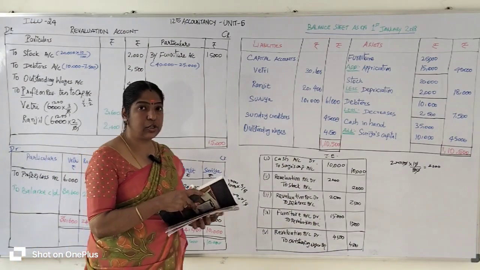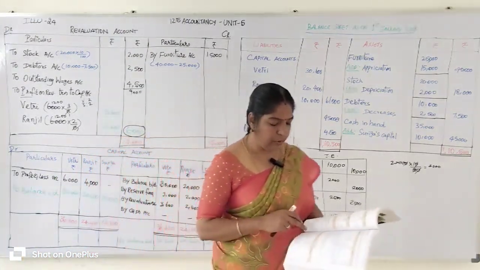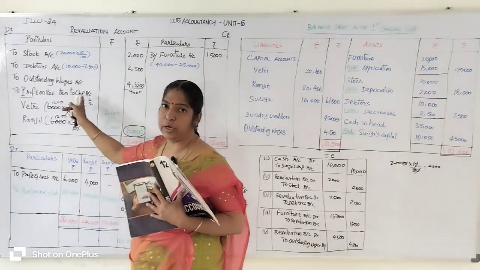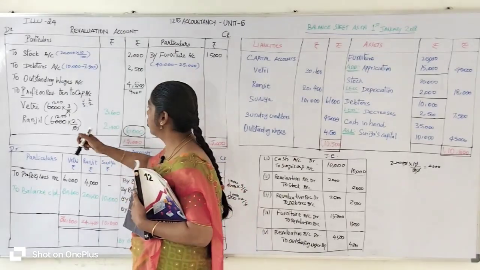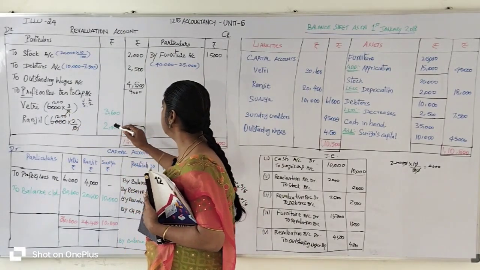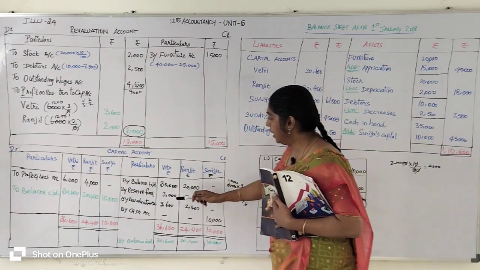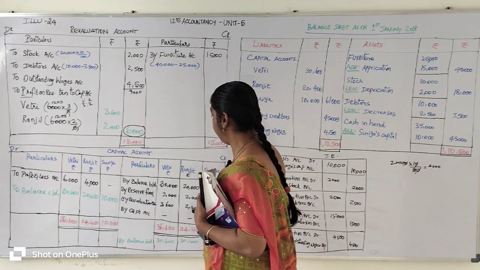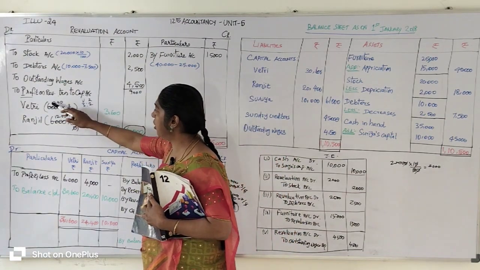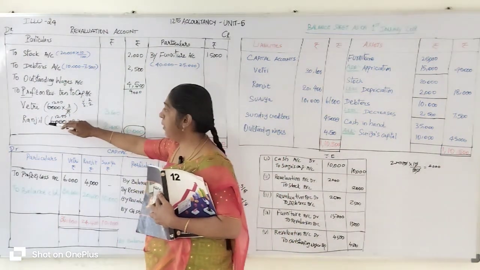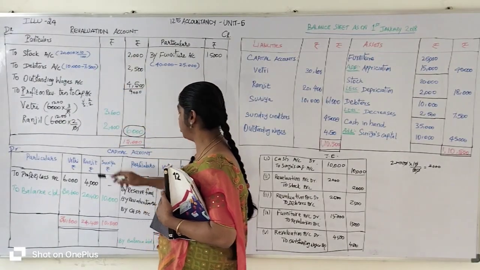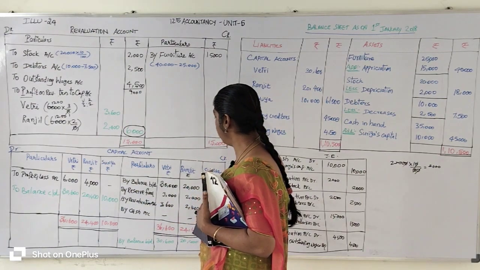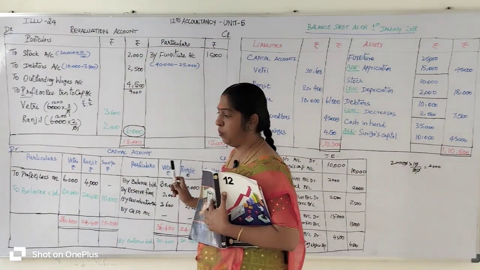Now the profit on revaluation. We already found it in the revaluation account. That profit on the revaluation account is transferred to the old partners in their old profit sharing ratio. Vetri's profit is 3,500 rupees and Ranjit's profit is 2,500 rupees. Where is the profit account? It is on the debit side. So on the debit side of the profit you write the revaluation account, and on the credit side, by revaluation account 3,500 and 2,500 are entered into the respective old partners' accounts.